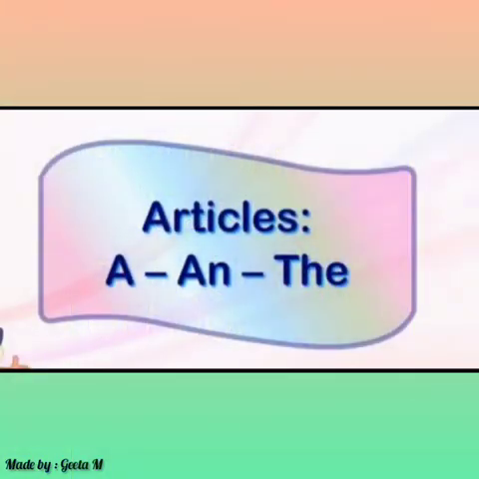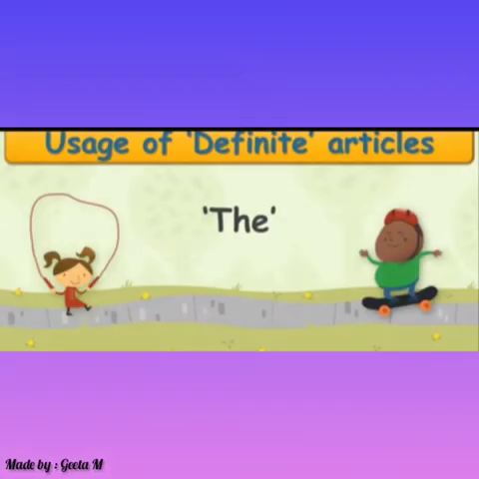Dear children, in the previous week I explained about articles a and an, that those are indefinite articles. Today through this video I am going to explain the next article, that is the, and that is known as the definite article. So what is the definite article? As you know, the is the definite article which indicates a particular object, thing or person.